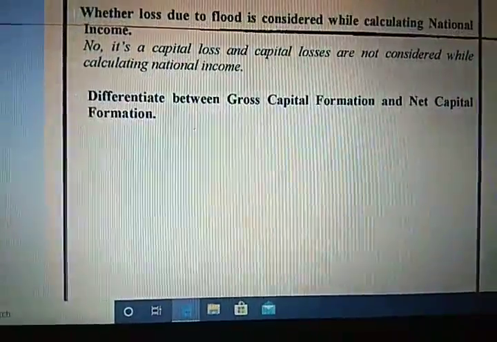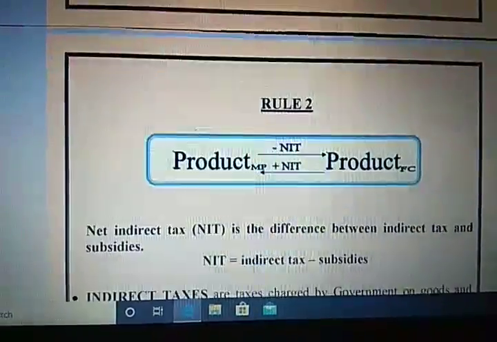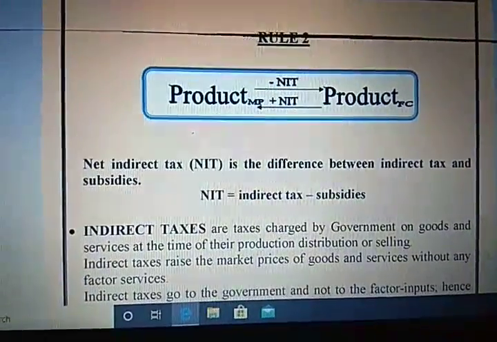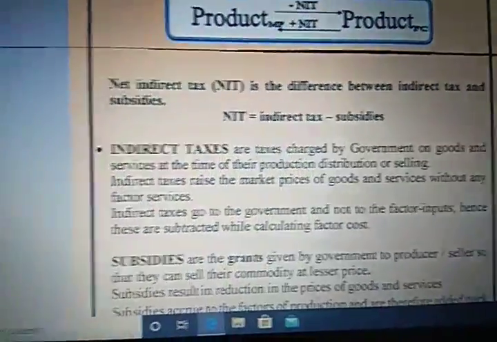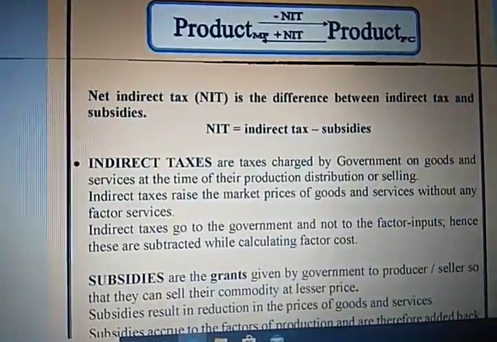So this is what for this session. In the next session, students, I'm going to tell you the 8 related aggregates of national income accounting. Okay, just one more minute, students.